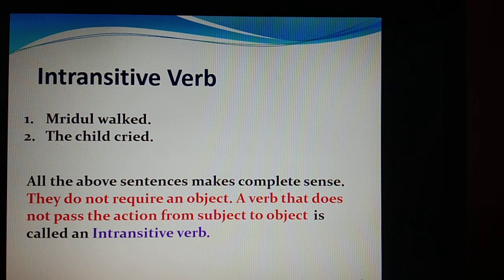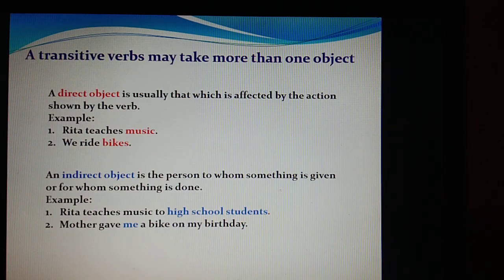So a verb that does not pass the action from subject to object, meaning after the verb we are not adding any object, the subject is not requiring any object, we call it an intransitive verb or a complete verb. So intransitive does not require an object, whereas transitive, which we did earlier, requires an object.